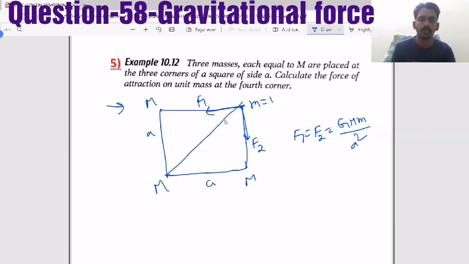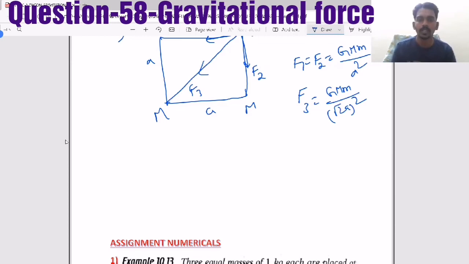Now there is one more force due to this one, let's take F3. So F3 is G M m by the distance, which is equal to the diagonal, that is root 2 a whole square. So that F3 will become G M m by 2a square.